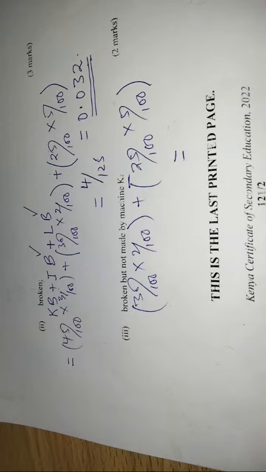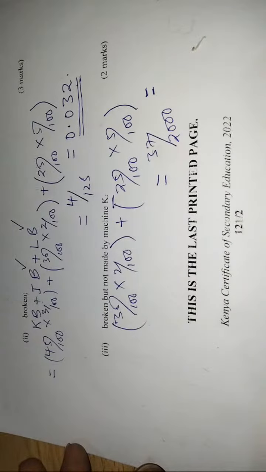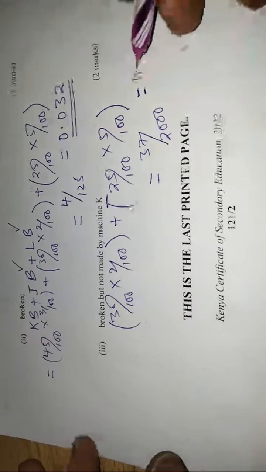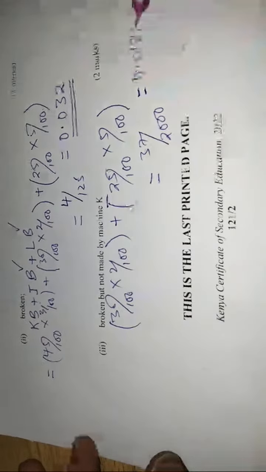30%, 2%, plus 25% and 5%. This gives us 37 out of 2,000, which translates to 0.0185. This is the probability.